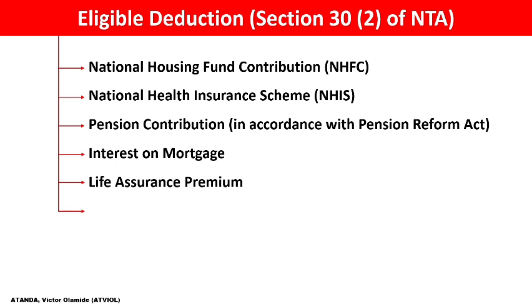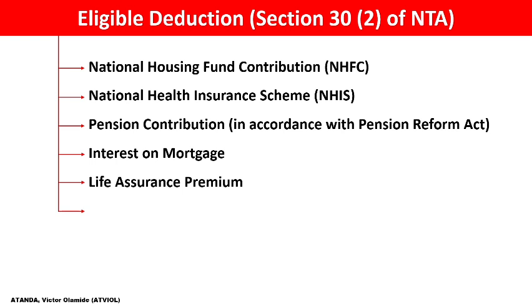But in a case where you insured your life for a period of more than a year, and the amount you paid is, let's say, within 5 years, we are going to divide that amount by the number of years that you paid for.